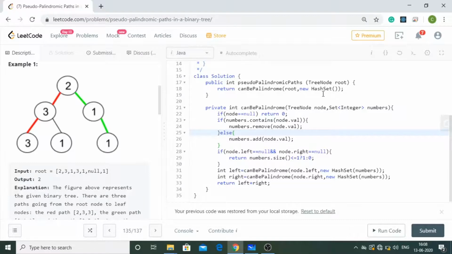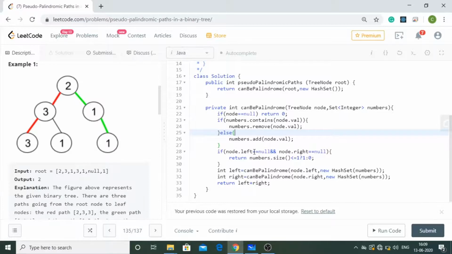So what I'm going to do first is that if I see that a particular value of node is not present in the numbers set, then I'm going to add it, and if it is there, then I'm going to remove it. This contains method tells me whether node.value is present in numbers or not, and if it is there, I'm going to remove it. Like if we have 3 and I come to this 3, then I'm going to remove this 3 because it is not of much help for me now. And if it is not there in the set, then I'm going to add it to the set. So that is how I'm going to work.